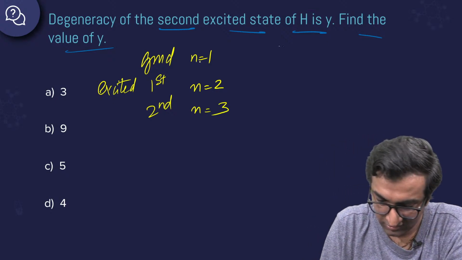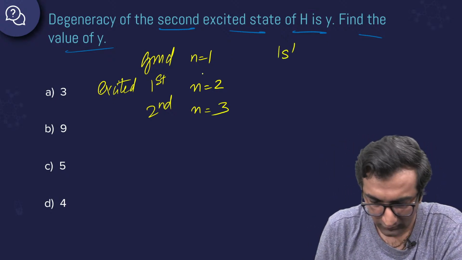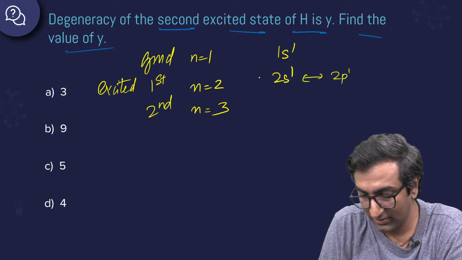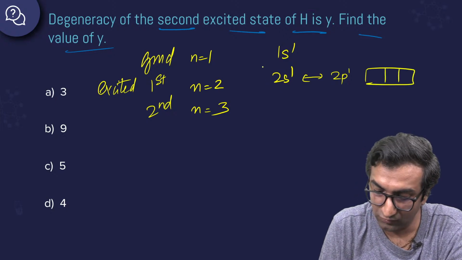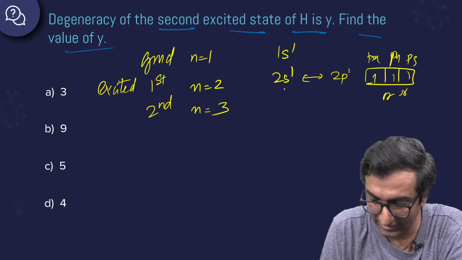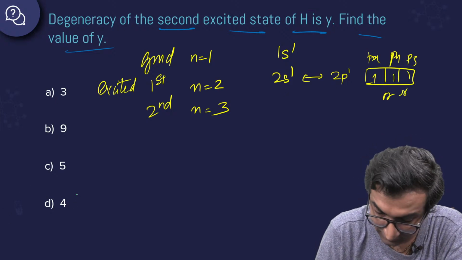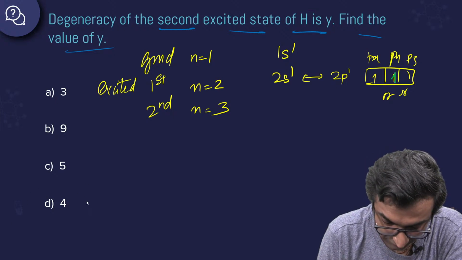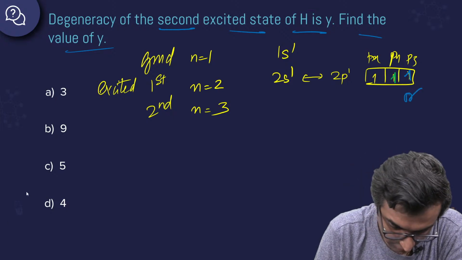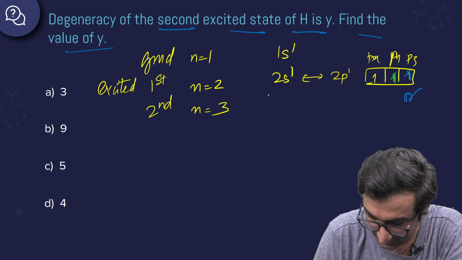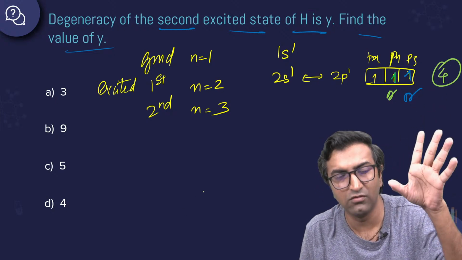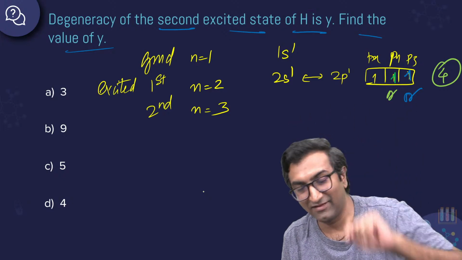Cool. So I have 1s1, one electron. It goes to 2s1 or it could go to 2p1, or 2p where? It could go anywhere. It could go px, py, pz. It can be here or here or here, anywhere. I'm going to use different colors so that people don't think I've put three electrons in one go. So anything can happen, okay? And here could be anywhere. All right. So in the first excited state, I would have 4 degeneracy. Why? 3 of p and one of s, okay?